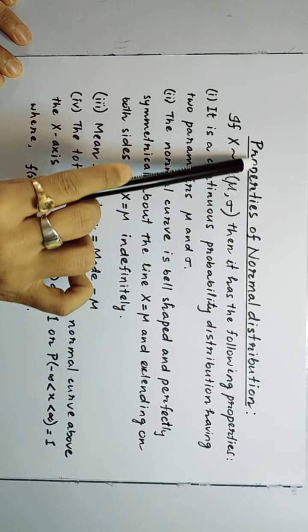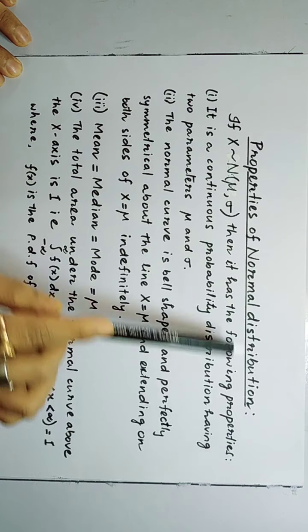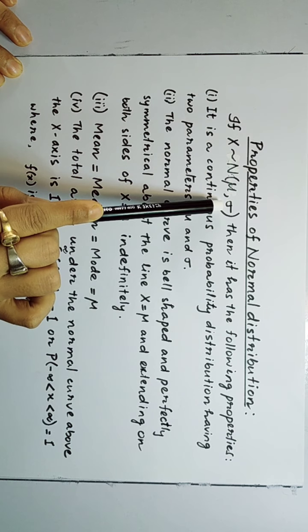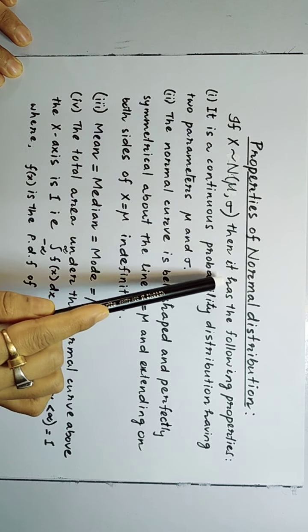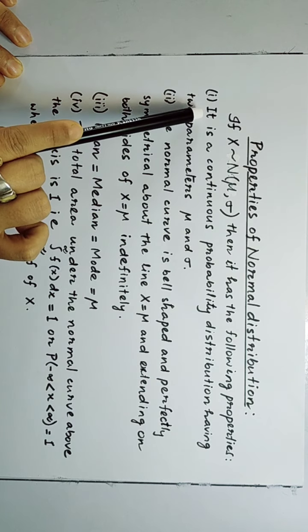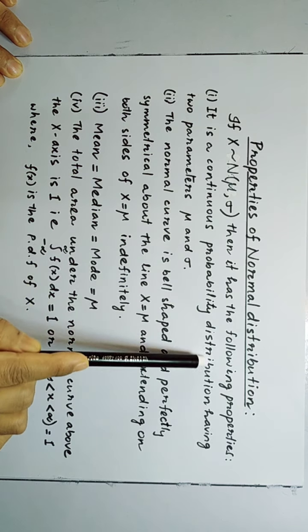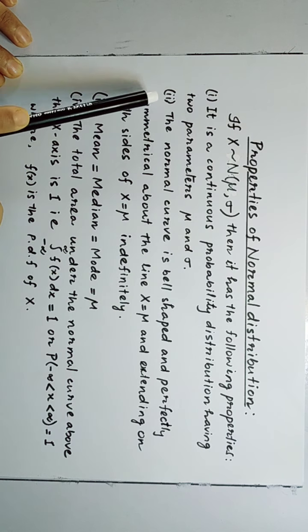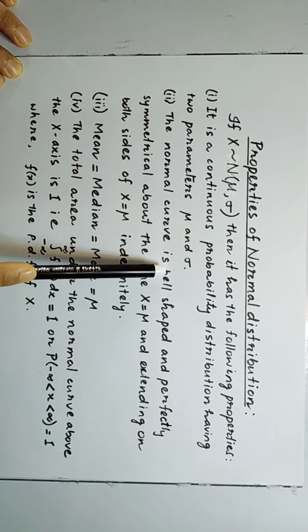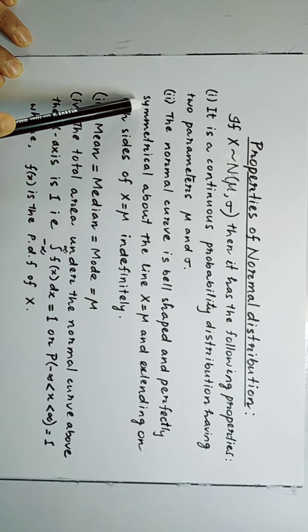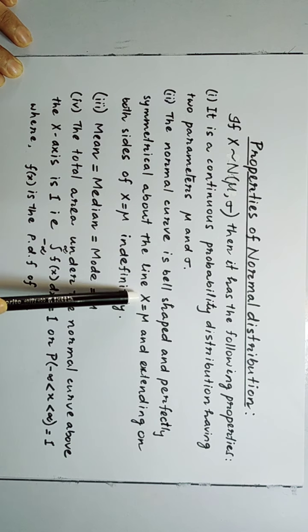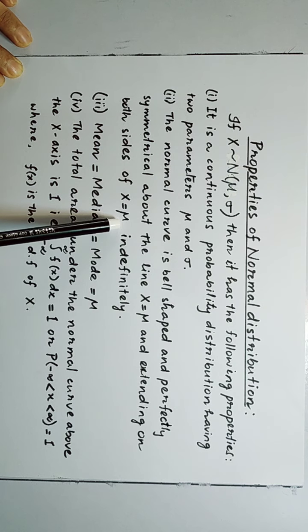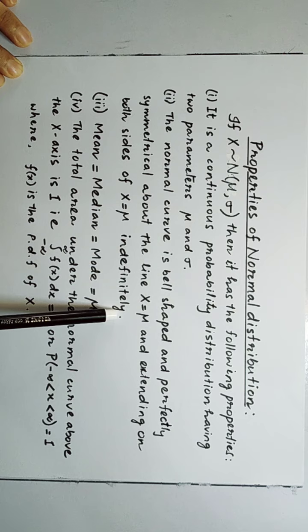Now let us see the properties of normal distribution. If x follows normal distribution with mean mu and standard deviation sigma, then it has these properties. Number 1, it is a continuous probability distribution having two parameters mu and sigma. Number 2, the normal curve is bell-shaped and perfectly symmetrical about the line x equal to mu, extending on both sides of x equal to mu indefinitely.